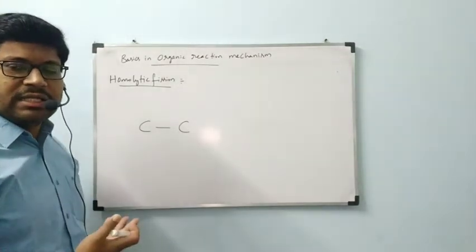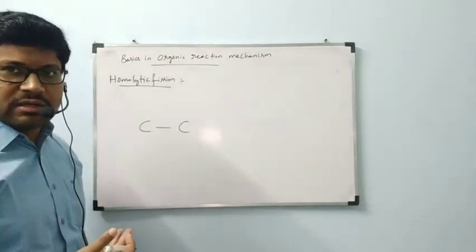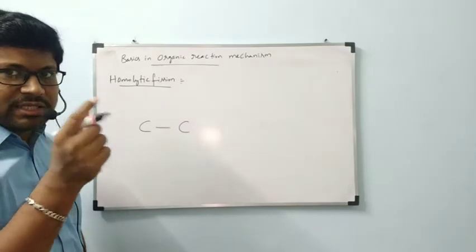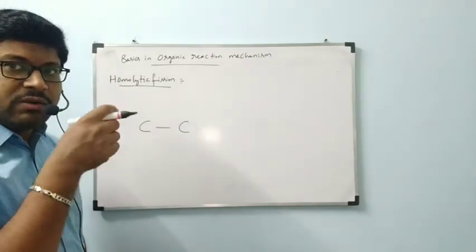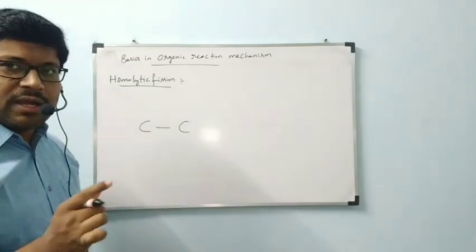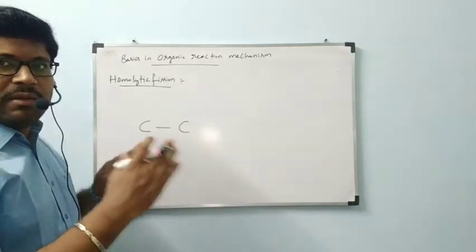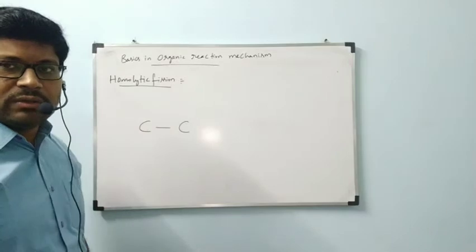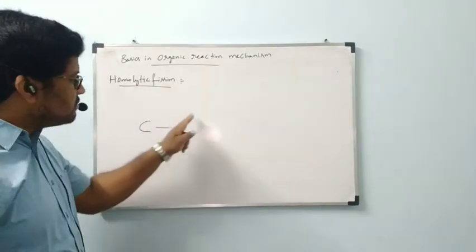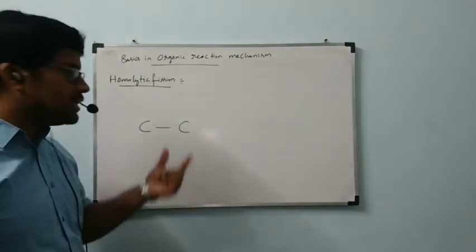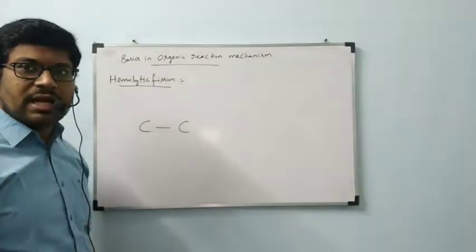Don't think that I didn't write the tetravalency of carbon. I am just considering one particular bond and concentrating on how it is going to be broken. While concentrating on that, I am not writing the remaining things, but that does not mean they are not present. Those bonds will be present. We are concentrating on this bond between carbon and carbon.